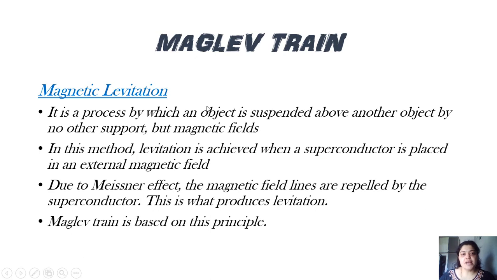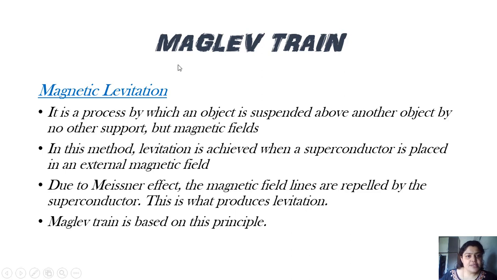So let us first start with the topic maglev train. I think you must have heard about the term maglev train. It is a type of train which actually floats on the guideway or on the tracks. Unlike the Indian railway system, wherein we use a mechanical system to control the braking and the shifting of tracks, this system is completely operated using electromagnetism.